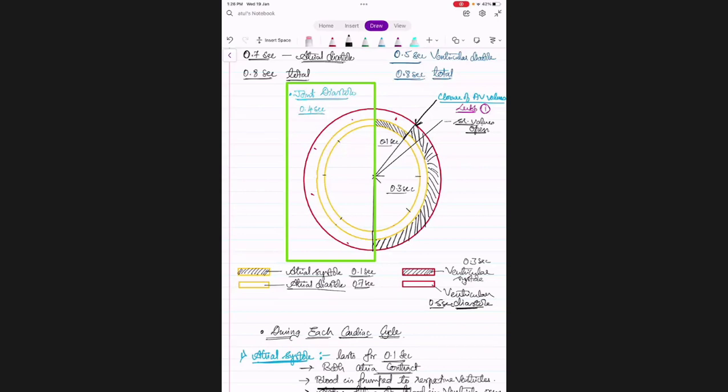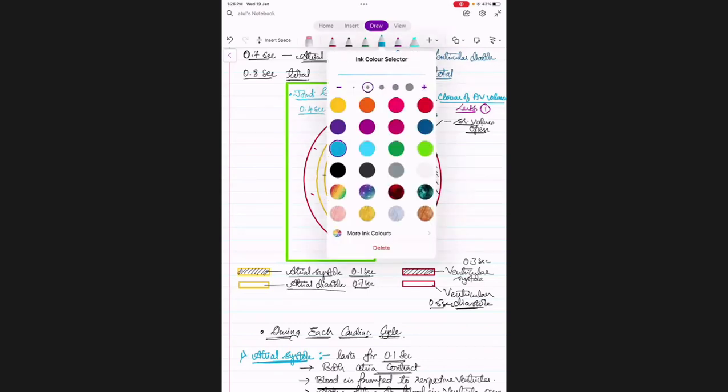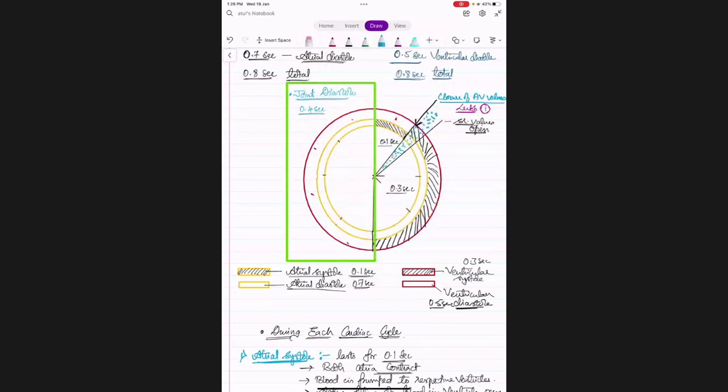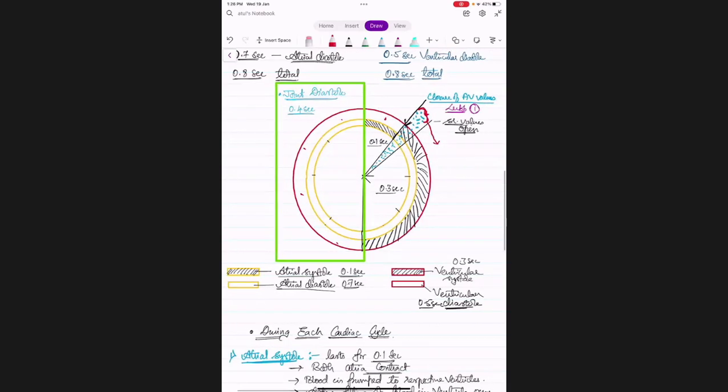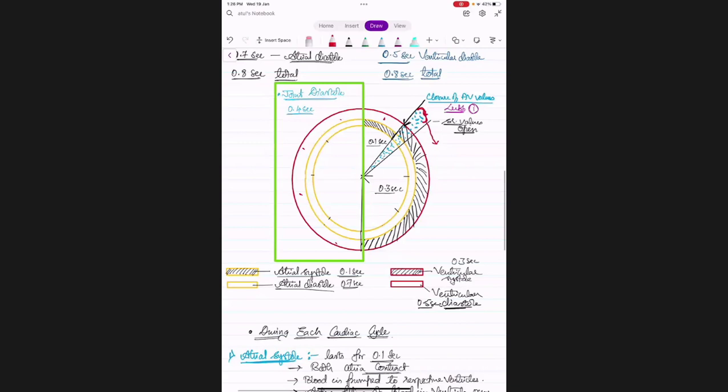So during this gap, is blood pumped out? No, sir. This is the time gap when both semilunar valves are also closed and AV valves are also closed. So from here till here, this is the area of IVC, isovolumetric contraction.